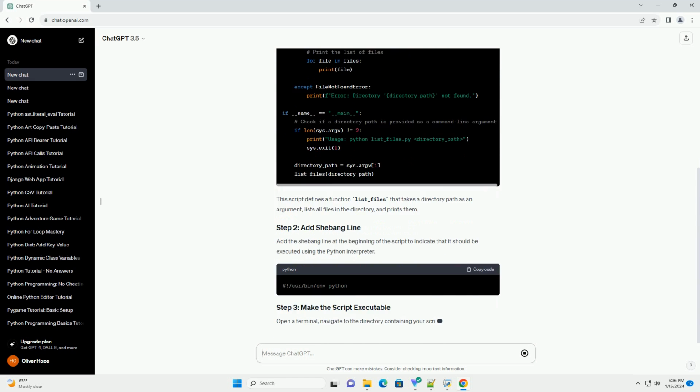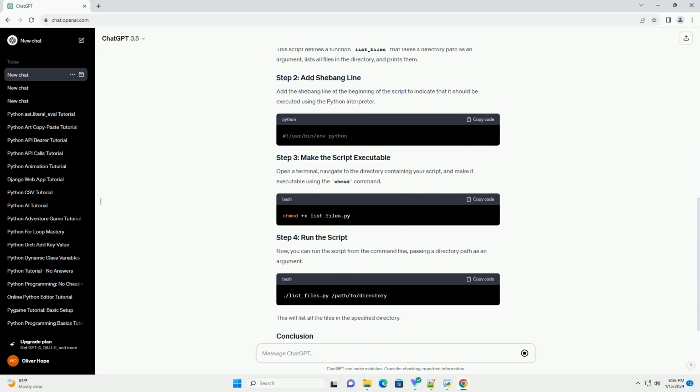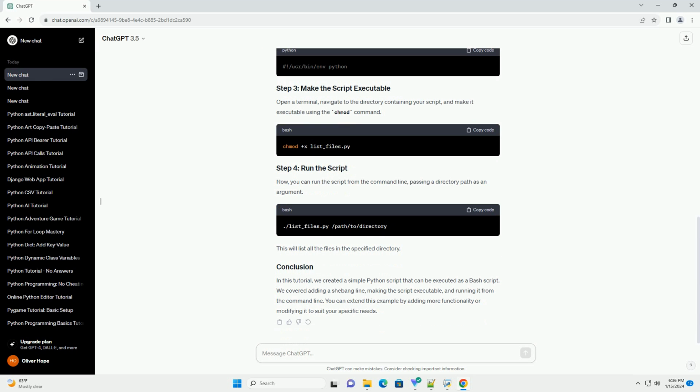Open your favorite text editor and create a new file. Let's name it list_files.py. This script defines a function list_files that takes a directory path as an argument, lists all files in the directory, and prints them. Add the shebang line at the beginning of the script to indicate that it should be executed using the Python interpreter. Open a terminal, navigate to the directory containing your script, and make it executable using the chmod command.